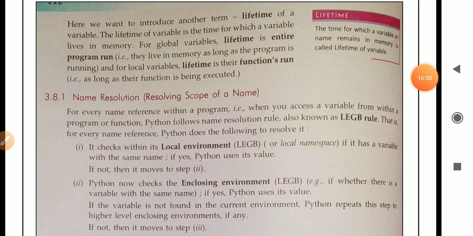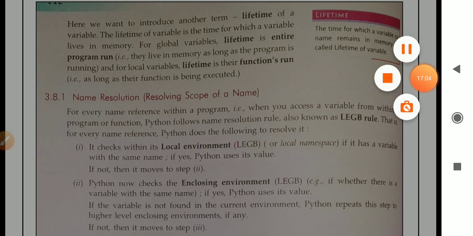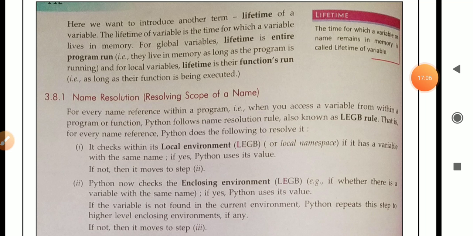Means Python will start checking the variable inside a particular function, means the local variable that is present inside any function. So Python will check it in the local environment. If that particular variable is present there, means the name is present there, then Python will use its value. If not, then Python will move to step 2.